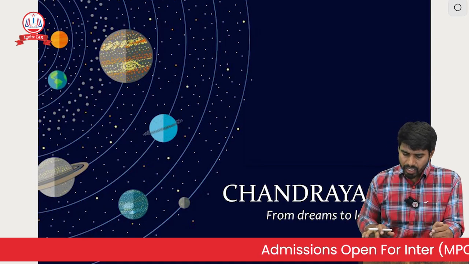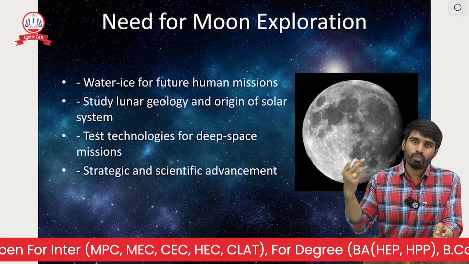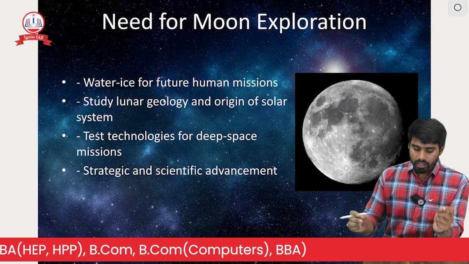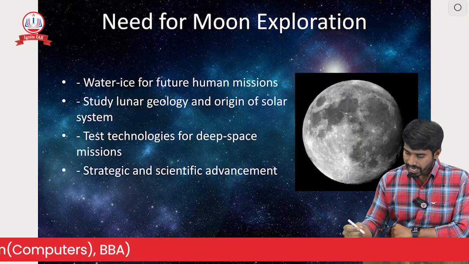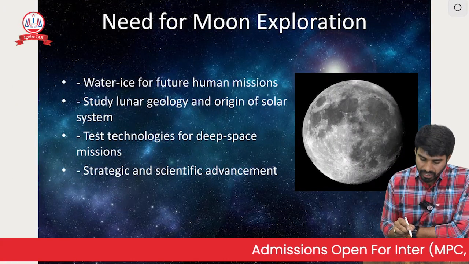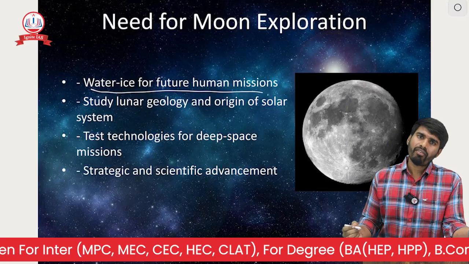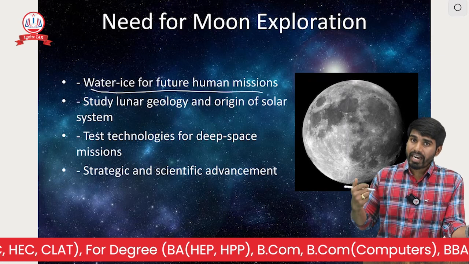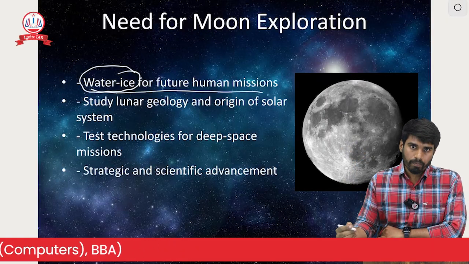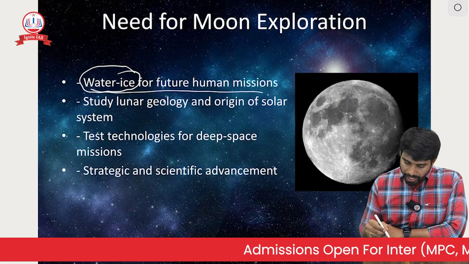Now, before going into the topic, we have to know what the need for moon exploration is. Why should we go to the moon and explore there, and conduct experiments? What is the purpose of that? To understand that, you can see the main purpose of the Chandrayaan mission. The first one is water ice for future human missions. On the earth we have life because of water. Similarly, we are finding out if there is a possibility of water ice in space, and that too specifically on the moon. So we are doing this to find traces of water on the moon surface.